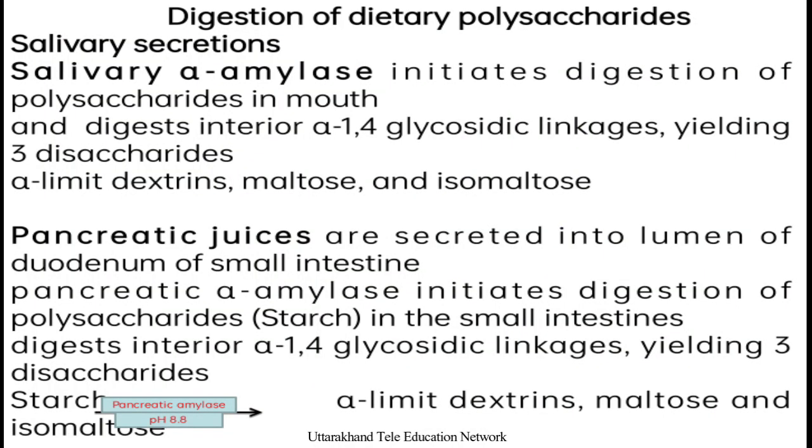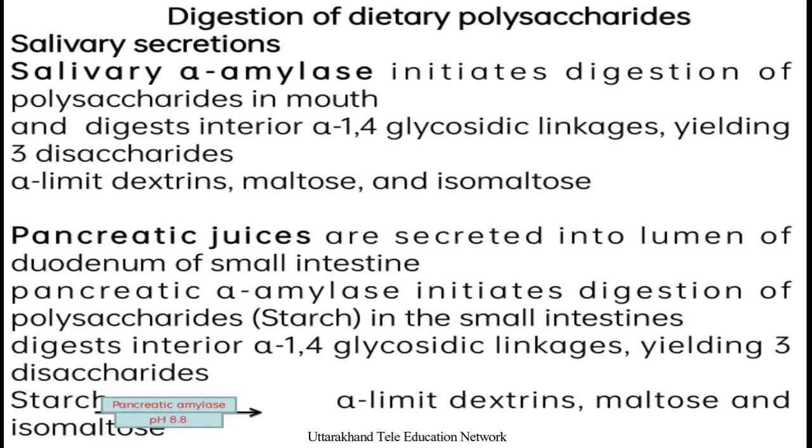This is the flow diagram. Another topic: the digestion of dietary polysaccharides. Salivary digestion of carbohydrate takes place in the mouth, where salivary amylase initiates digestion and digests interior alpha 1,4 glycosidic linkages, providing three products: alpha limit dextrins, maltose, and isomaltose.